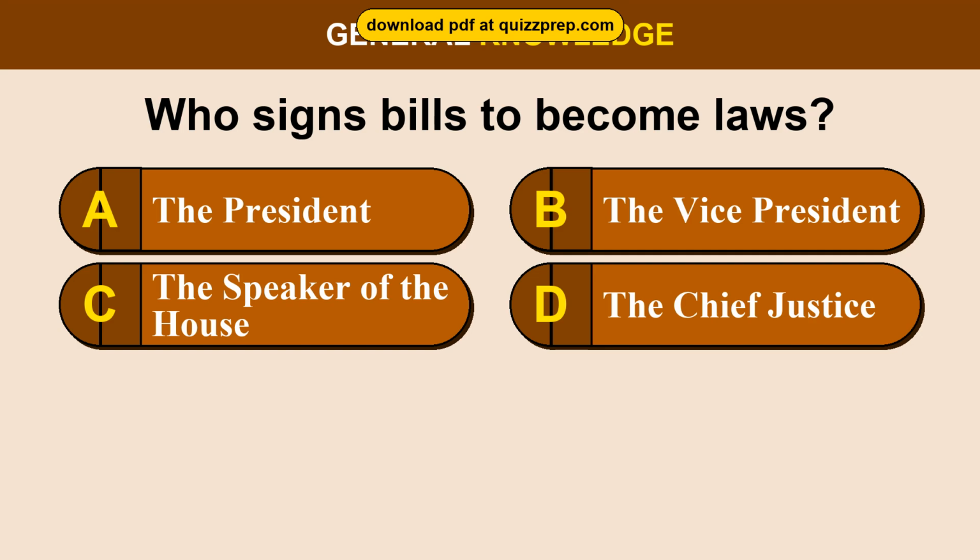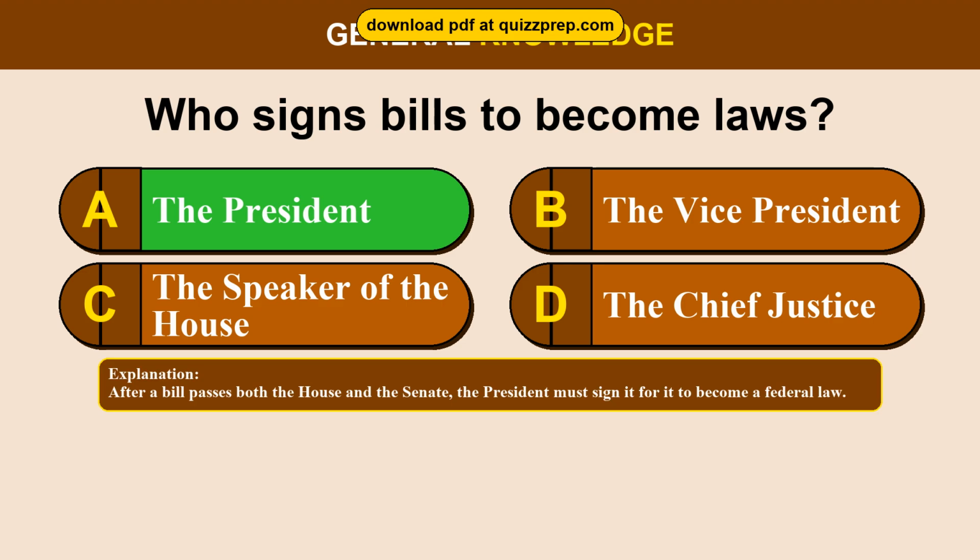Question 26. Who signs bills to become laws? Option A, the President. Option B, the Vice President. Option C, the Speaker of the House. Option D, the Chief Justice. The correct answer is option A, the President. After a bill passes both the House and the Senate, the President must sign it for it to become a federal law.